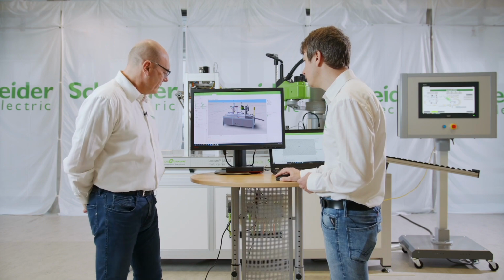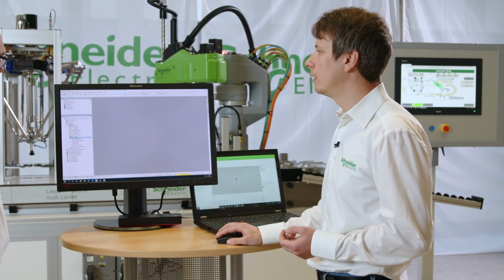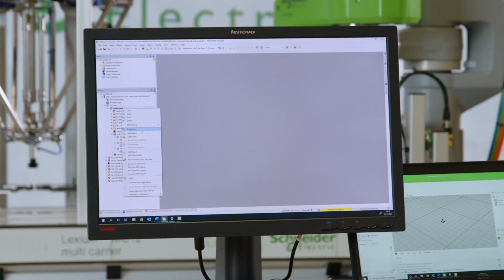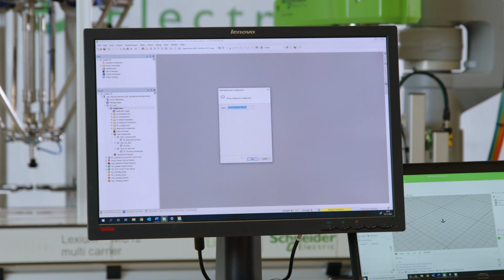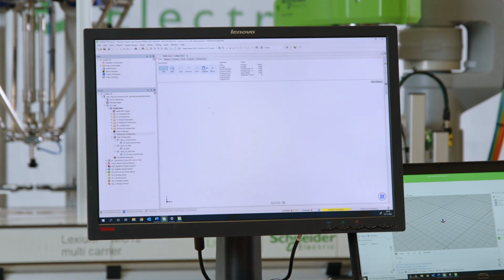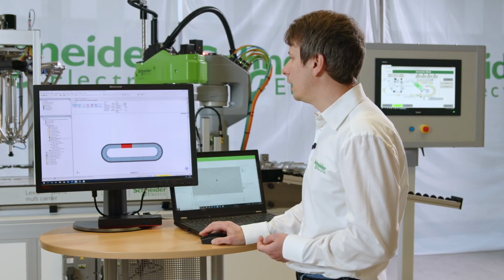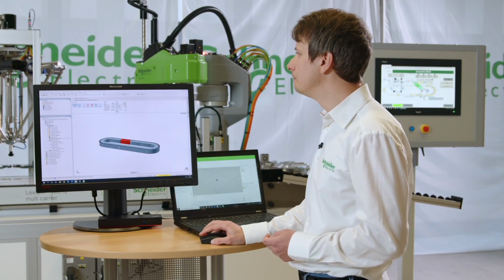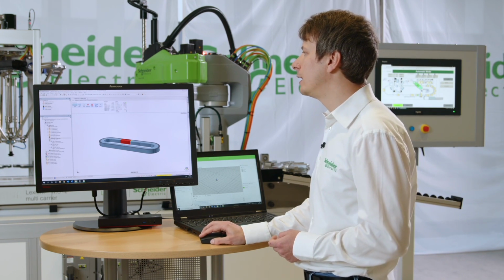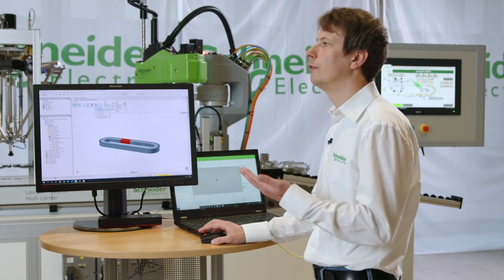Let me move to Machine Expert. We have developed that already for our multi-carrier. So I can go to the application, add here my multi-carrier configuration. And to program a multi-carrier, I have to define my track. So I can click here on the objects, create my track, and then I can auto-complete the track. And I have it automatically in 3D. And I can write or automatically create my code for this.